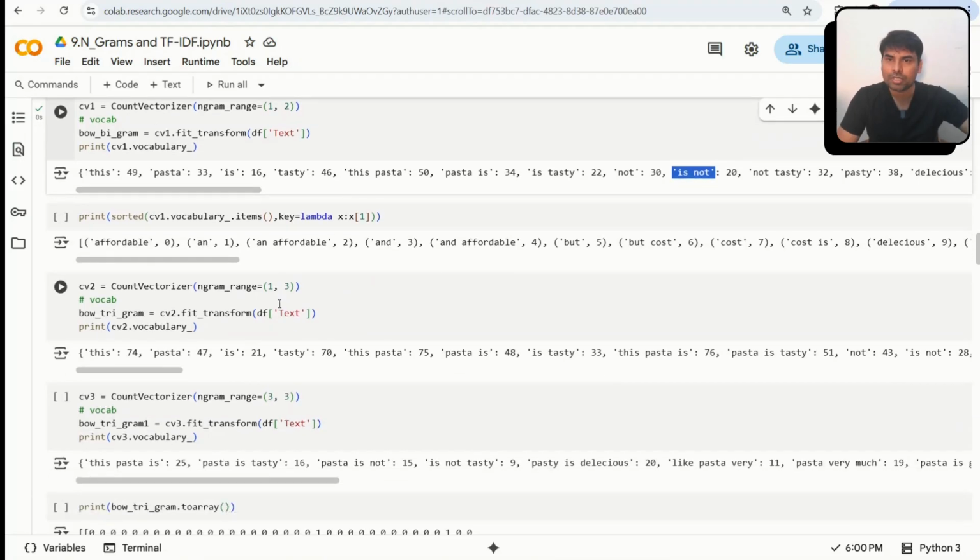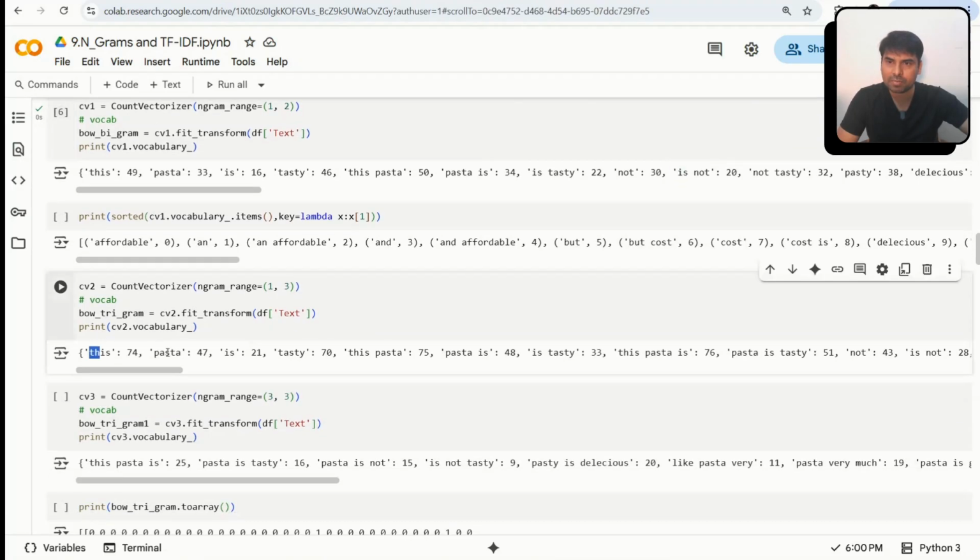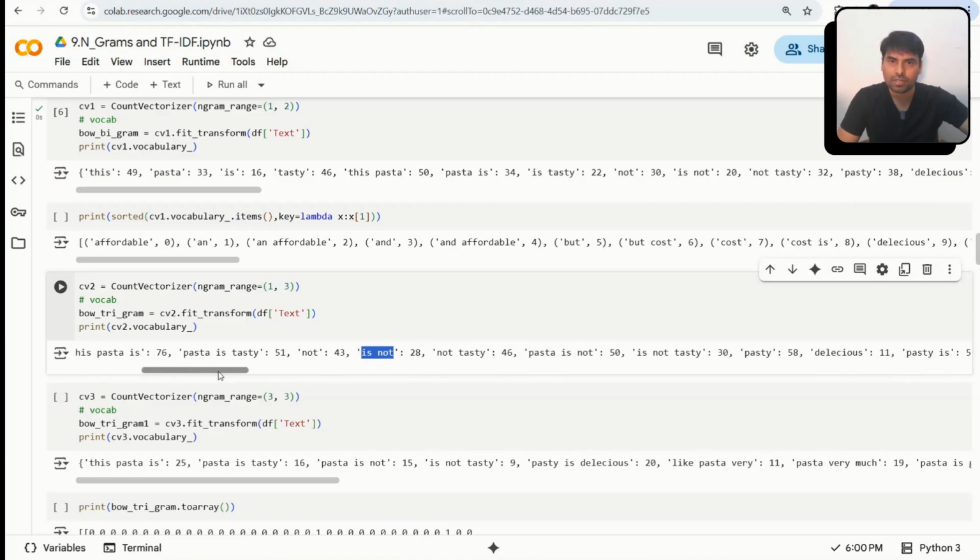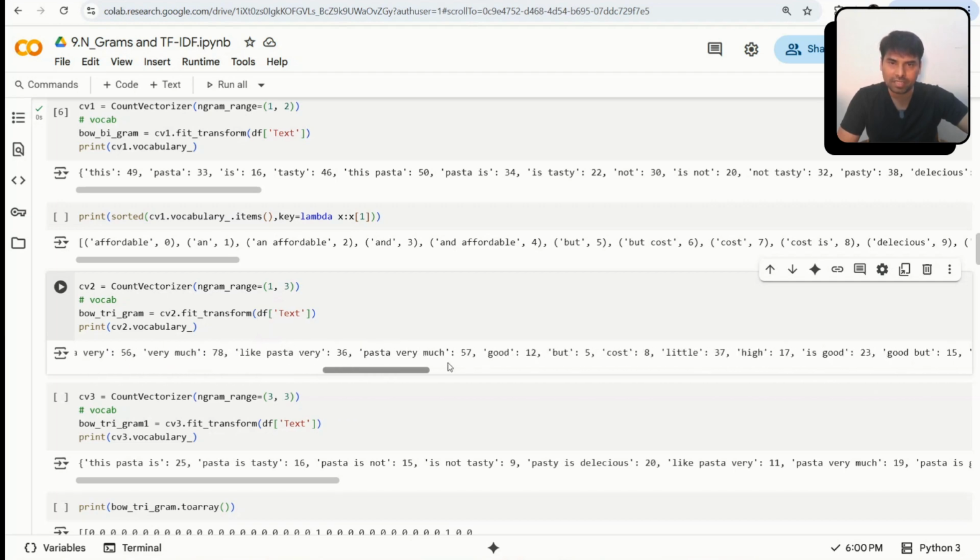Suppose if I say 1 comma 3, so it will combine single words. You can see this, pasta, is, tasty. Okay, and also it is combining 3 words. You can see pasta is tasty, is not, okay, it is combining 2 also. It is combining 1 and 2 and 3. In case of 1 comma 3, it's a range 1, 2 plus 3, so it will take 1, it will take 2, it will take 3 also.